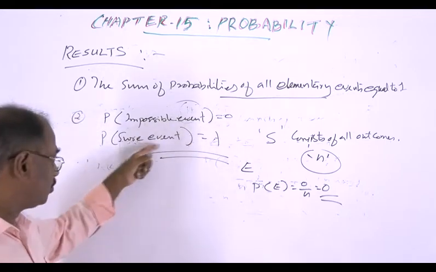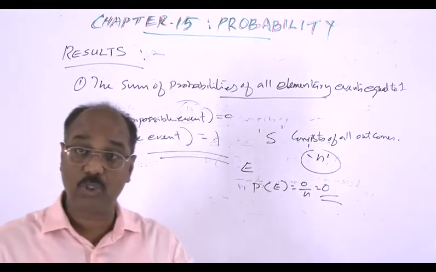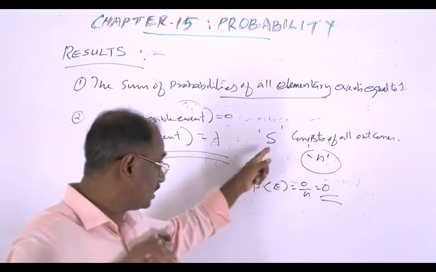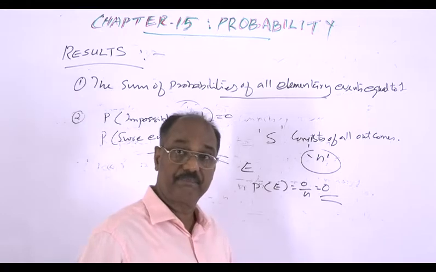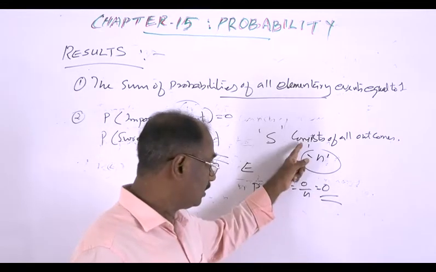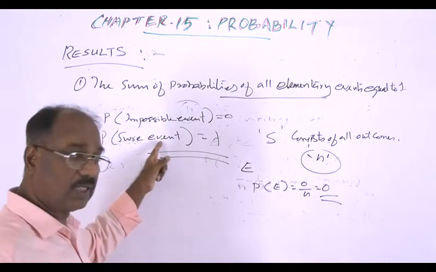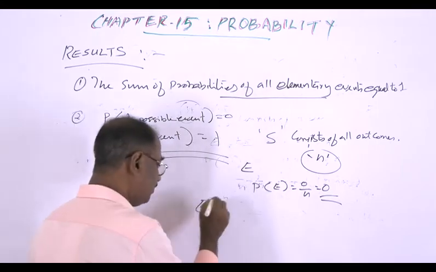And now probability of sure event. Sure event means it is sure to occur. It is sure to occur. And now consider this case. S consists of n outcomes. Then first outcome, which will be favorable to this sure event. If E is the sure event,